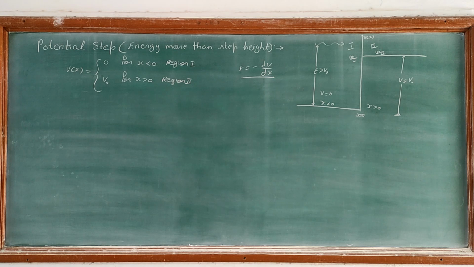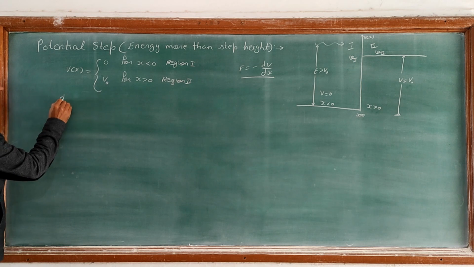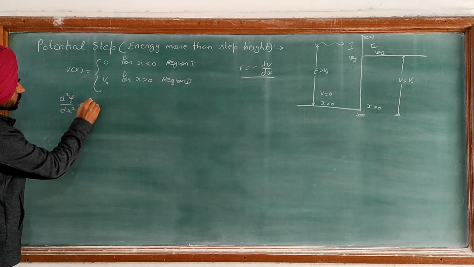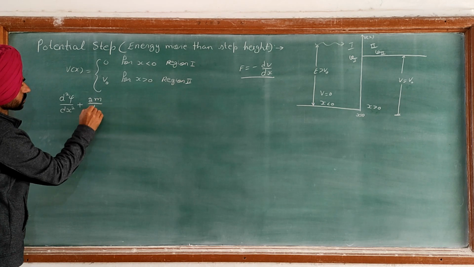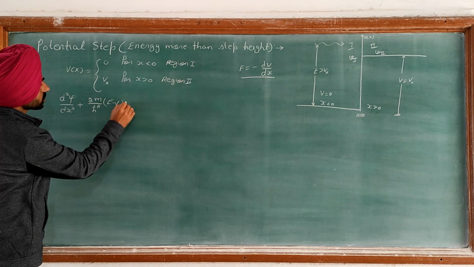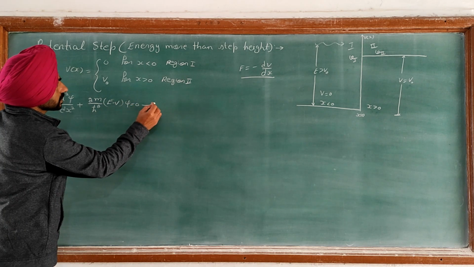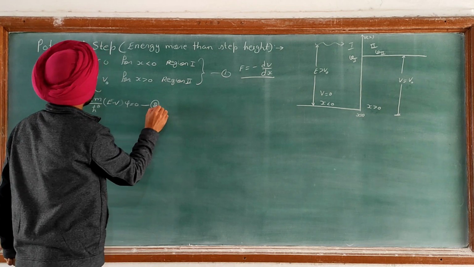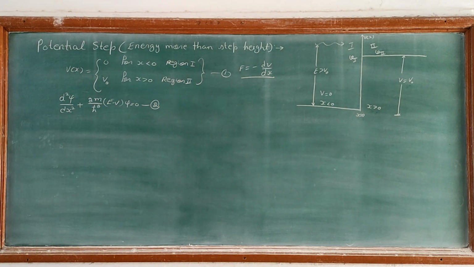Now quantum mechanically the potential V naught does not depend upon time. So we use the time independent Schrodinger equation, which is d square psi upon dx square plus 2m upon h cut square into E minus V into psi is equal to 0. Let it be equation number 2. So this potential is defined as equation number 1.